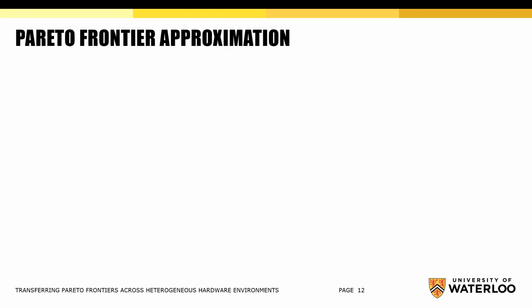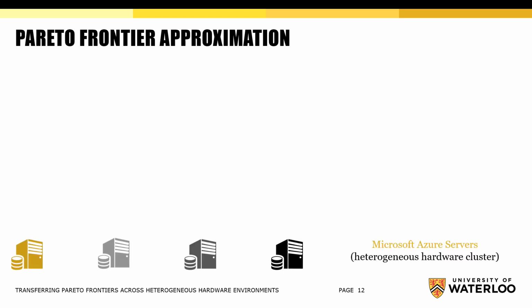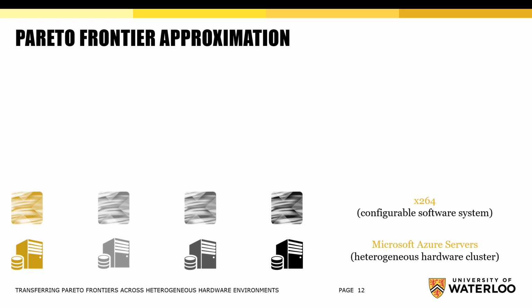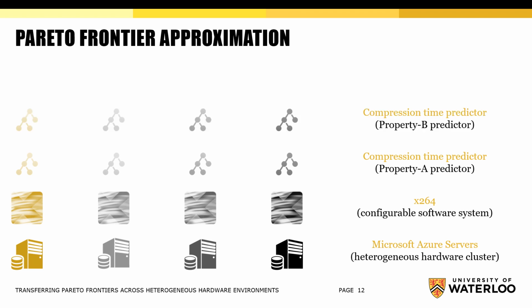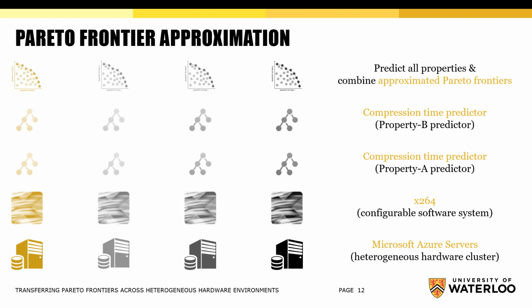So how will the approximation process look in practice? Imagine that a user deployed a configurable software system across a heterogeneous hardware cluster. Then he trains an individual predictor on each hardware environment for each analyzed system property. Finally, a user can combine approximated Pareto frontiers based on predictions of property models. This way, a user can approximate frontiers separately on different hardware environments. However, that requires a lot of excessive measurements across different hardware.